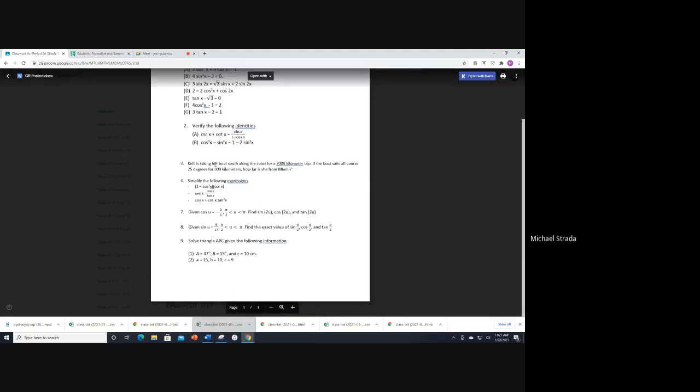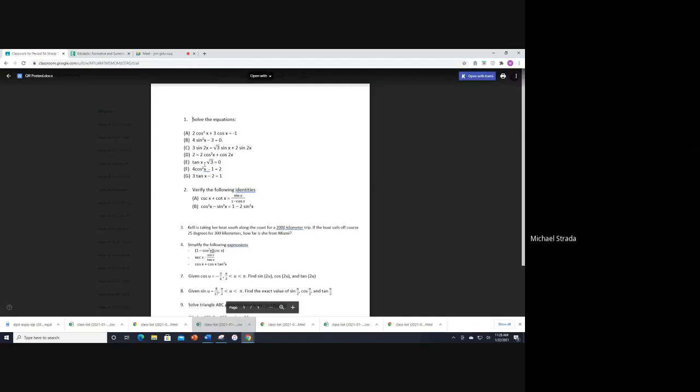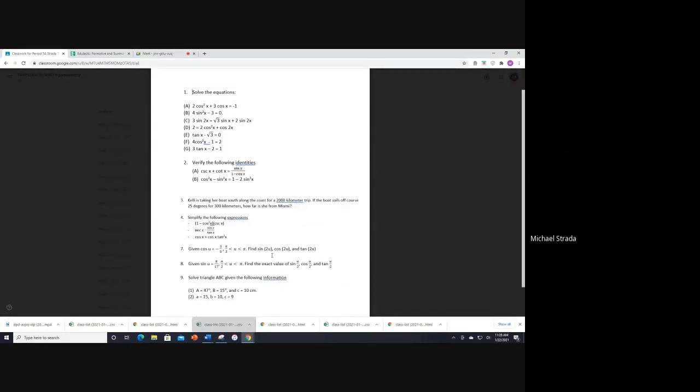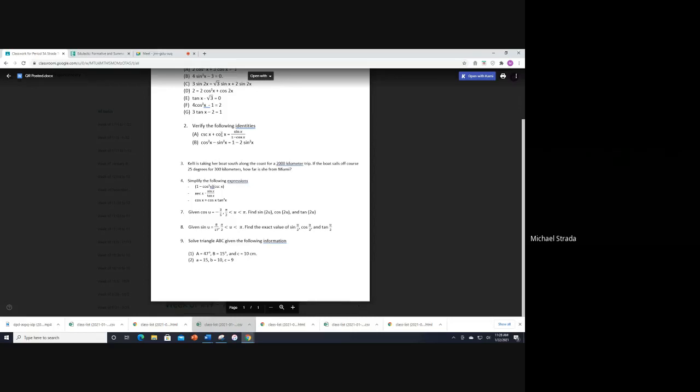Then on Tuesday, we will go over numbers 3, 4, and 7. No, wait. Let me do this again. So we're going to go over number 1 on Monday, all the equation solving. Then on Tuesday, we will go over numbers 2, 3, and 4. And then on Wednesday, we'll go over 7, 8, and 9.